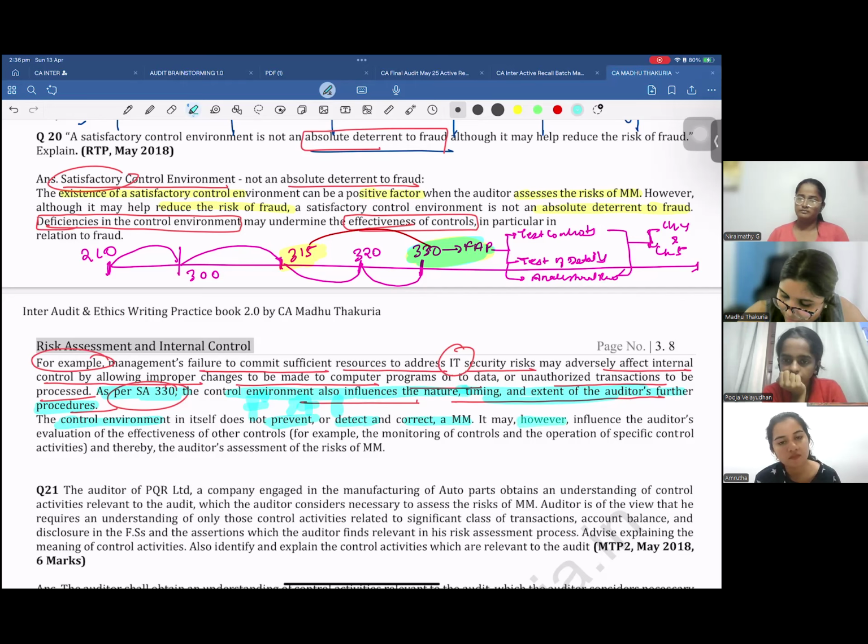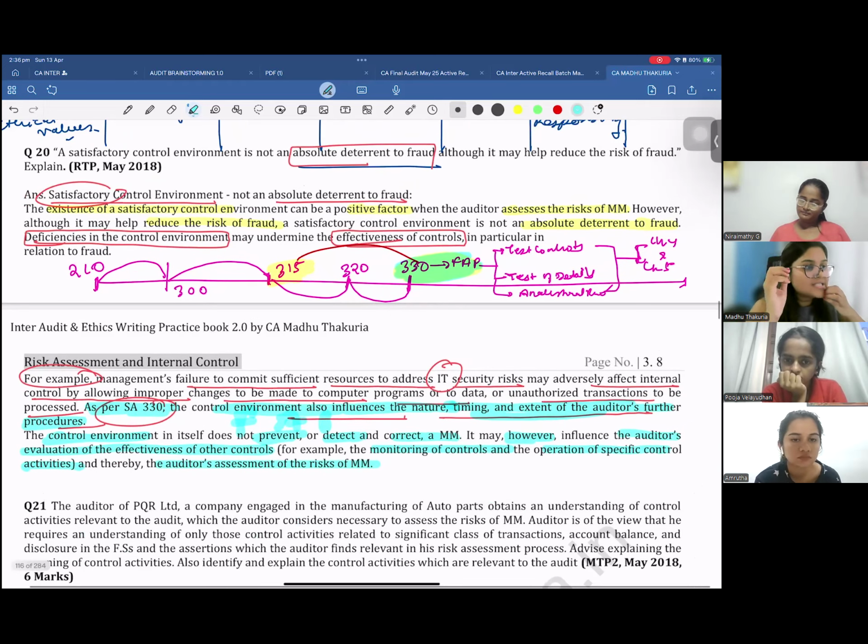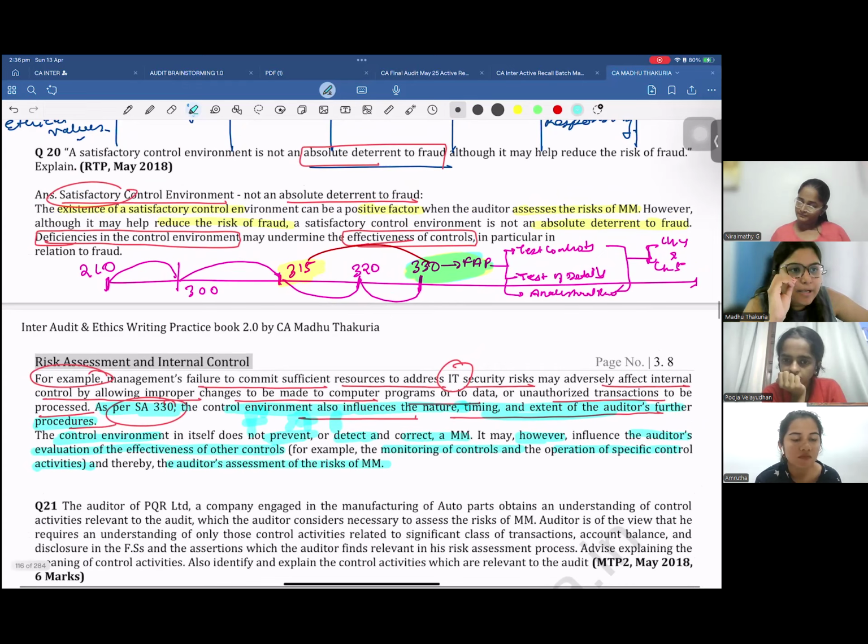So it may, however, influence the auditor's evaluation of effectiveness of other controls. For example, monitoring of controls, operation of specific controls, and thereby auditor's assessment of risk of material misstatement. So what they are saying is that just because you know that the control environment may not detect and prevent the misstatement, that does not mean that you don't understand the control environment. You please understand, because it will help you determine the risk of material misstatement.